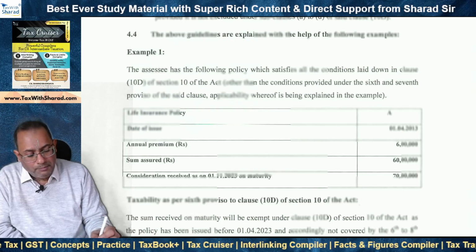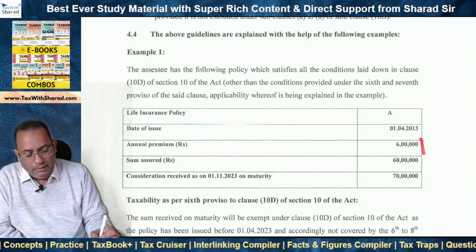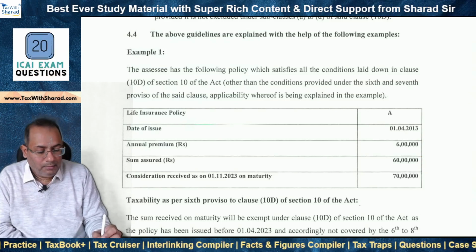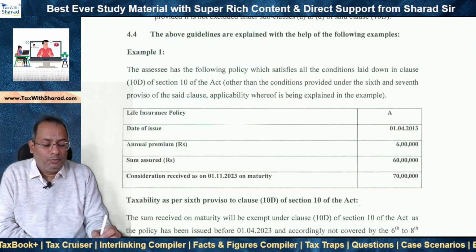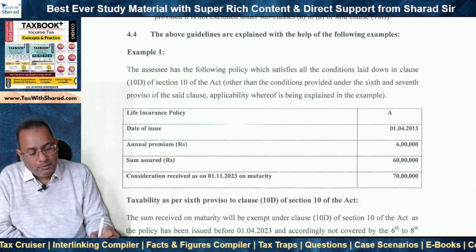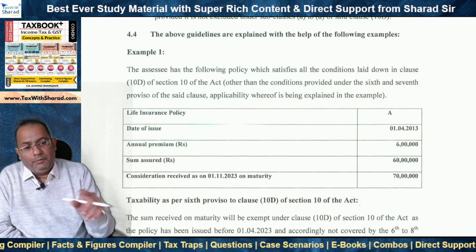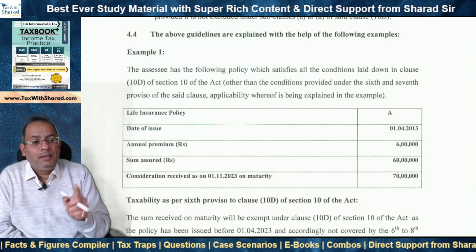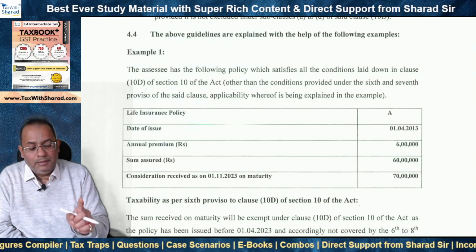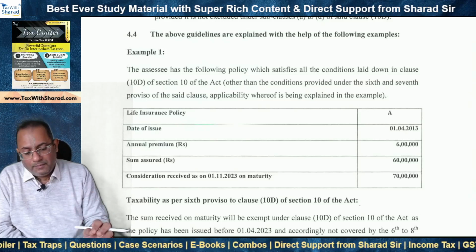So if we look at our example, 6 lakh is the premium while the sum assured is 60 lakh, and therefore the premium is 10%. It is not more than 10%, right? And the policy has not been issued on or after 1st April 2023. So both serial number 1 and 2 are not satisfied, and consequently the proceeds are not taxable. They are exempt under section 10(10D).